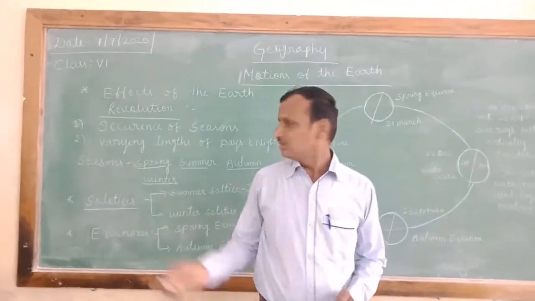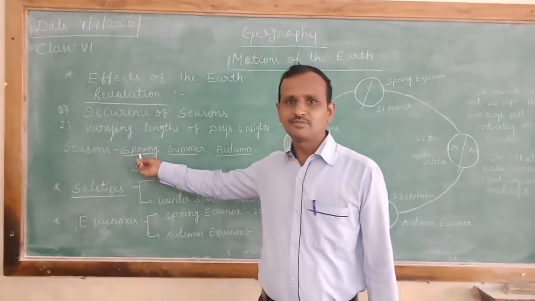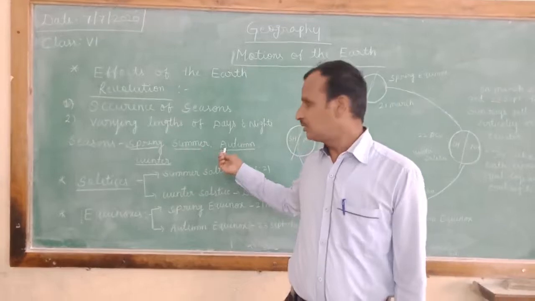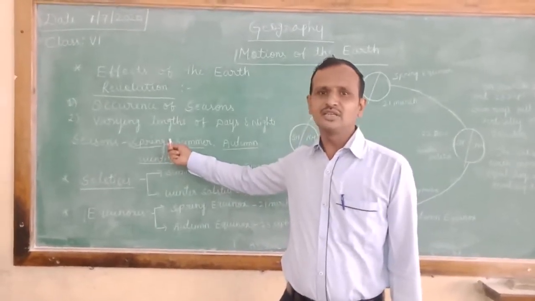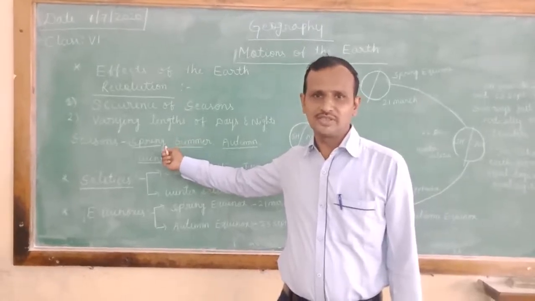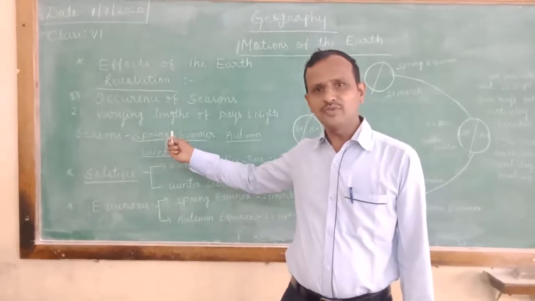The first one is spring season. We have 4 seasons: spring season, summer season, autumn season, and winter season. So these are the 4 seasons caused by the earth's revolution. Because the earth revolves around the sun, that's why we have 4 seasons.